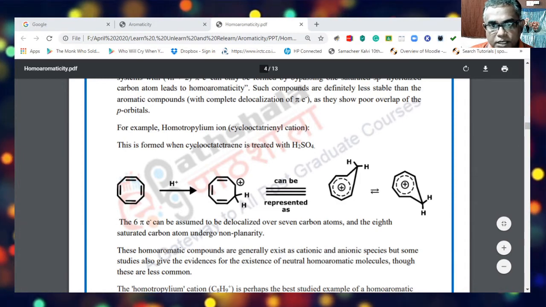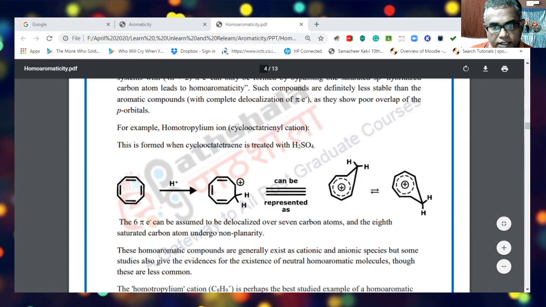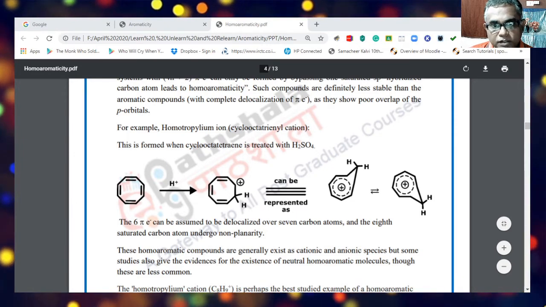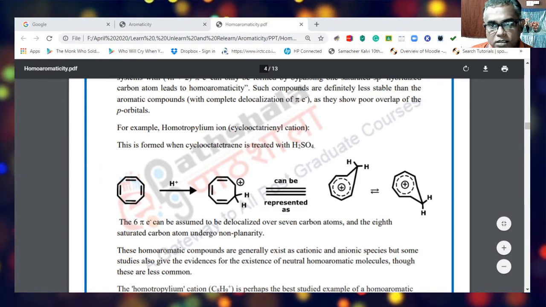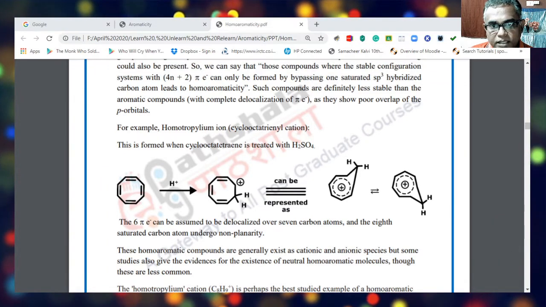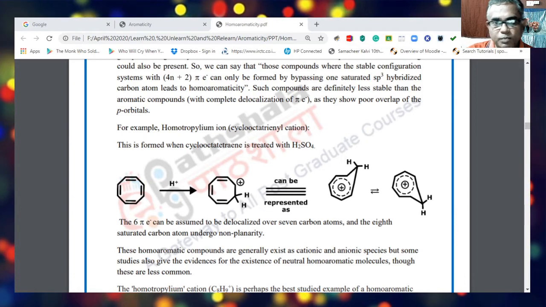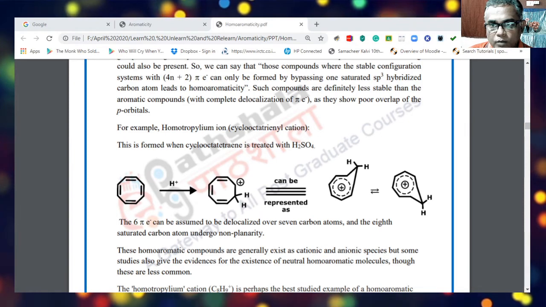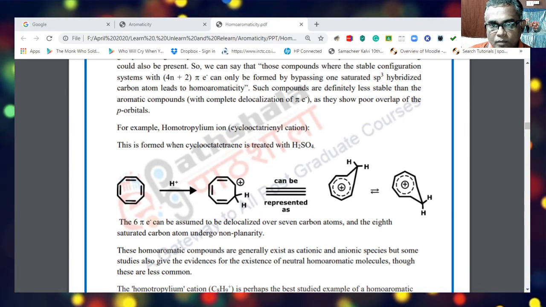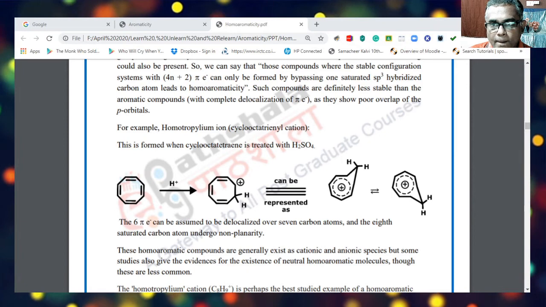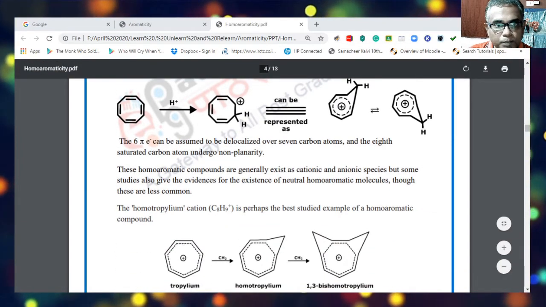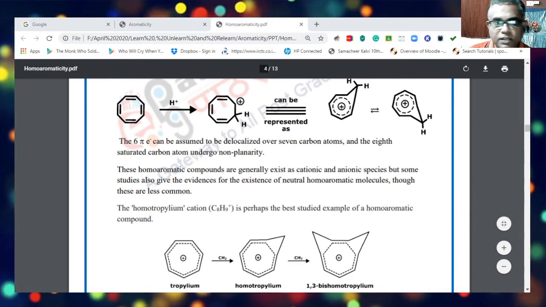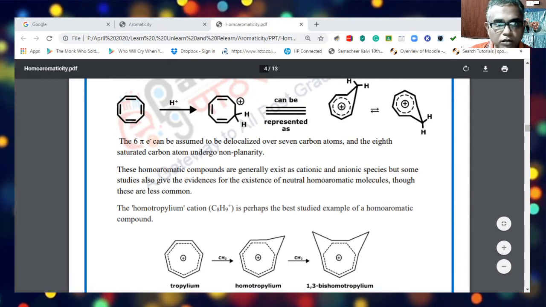Now this homotropylium ion can be represented like this, and you can see here the delocalization of p orbitals occurs by bypassing one sp3 hybridized system. So you can obviously see here the 6 pi electrons are assumed to be delocalized over 7 carbon atoms, and the 8th saturated atom undergoes non-planarity.